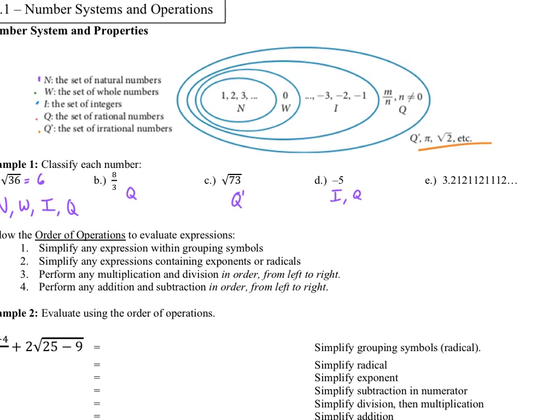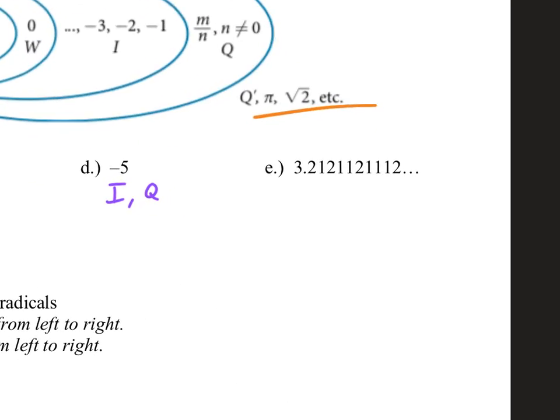And then I have this last number here. Could we write this number as a fraction? For a decimal to be written as a fraction, it has to be a repeating pattern. Looking at it, it's 3, 2, 1, 2, and then 1, 1, 2, 1, 1, 1, 2. There is a pattern, but it's not a repeating pattern because the number of ones is changing. So this is actually an irrational number.